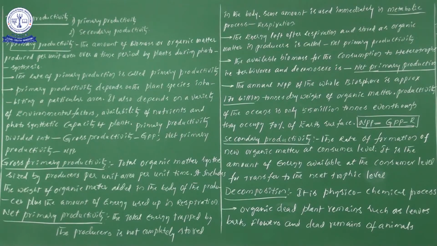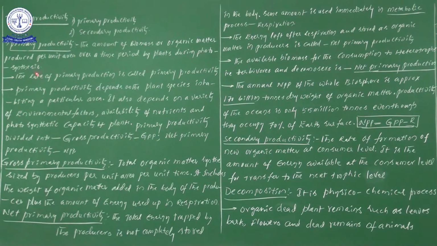Now, types of productivity: two types are there. The first one is primary productivity and the second one is secondary productivity. Primary productivity is the amount of biomass or organic matter produced per unit area over a time period by plants during photosynthesis. I have used simple English so even non-biology students can understand this. The amount of biomass, that organic matter produced per unit area over a time period by plants.